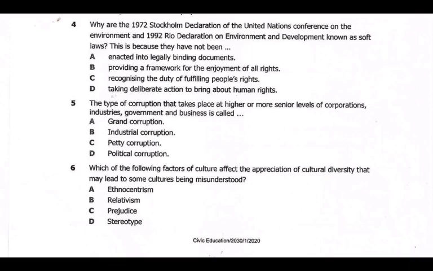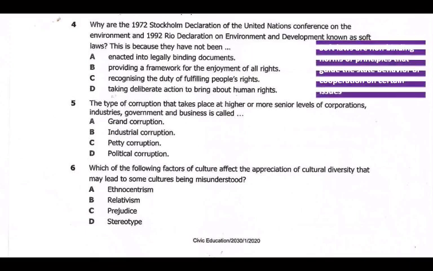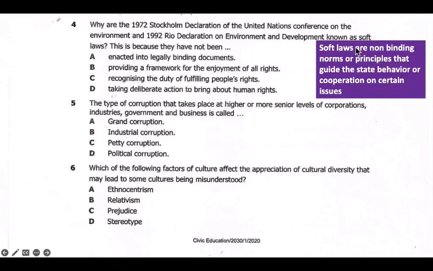First of all, you need to know what a soft law is. I'll give a tip on what soft laws are. Soft laws are non-binding norms and principles that guide state behavior or cooperation on certain issues. That's the definition of soft laws.